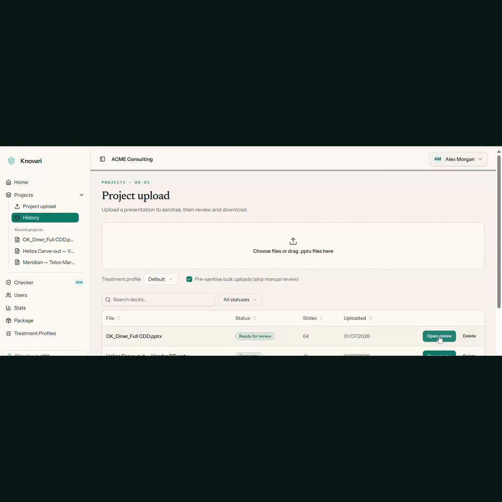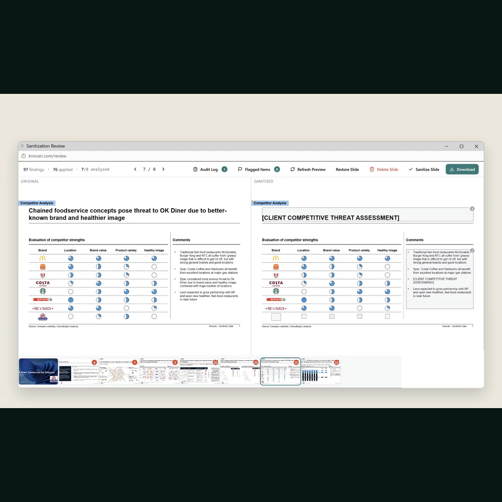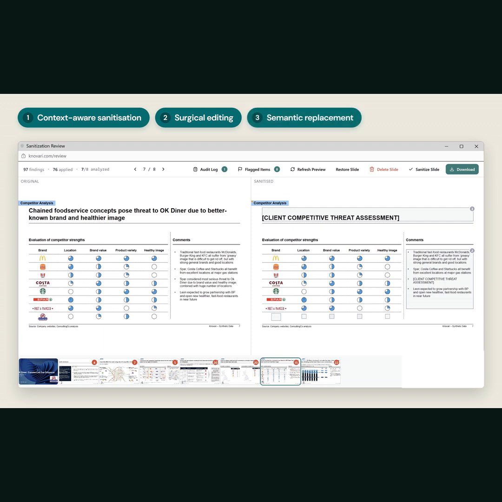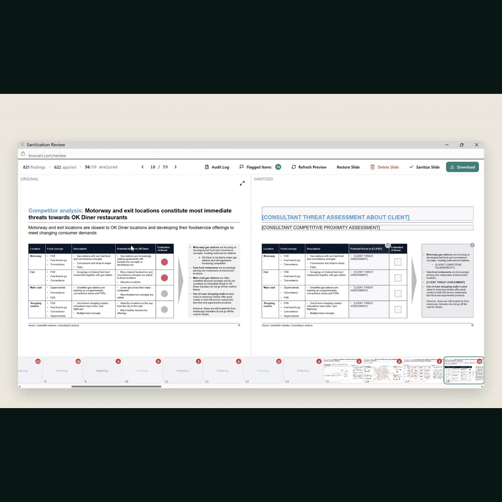Then open any deck to review it side by side. The original on the left, the sanitized version on the right. See how deeply it understands the consulting context. The client logo is removed. The Harvey balls, recognized as tied to that logo and therefore carrying non-public detail, are removed with it. Semantic replacement of text preserves the storyline and the message of your presentations.